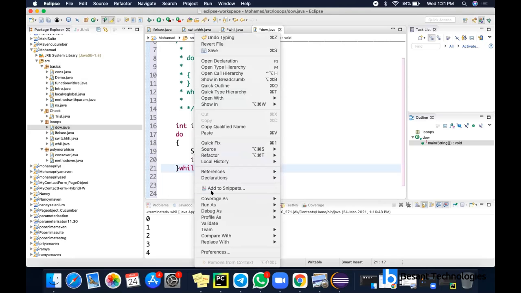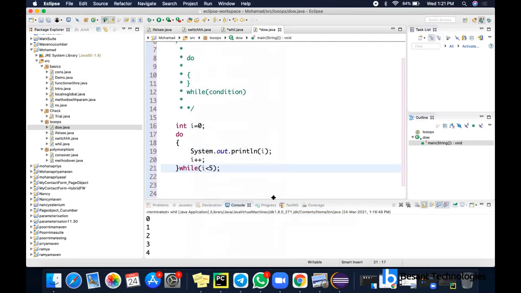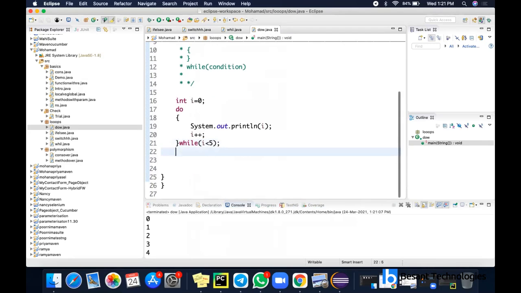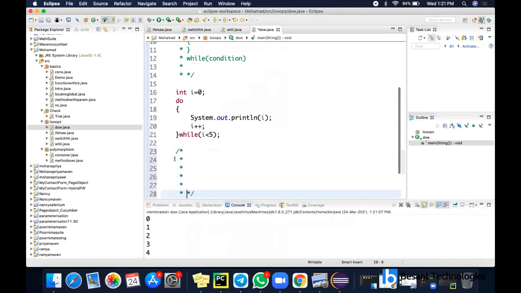So if I run the code, this condition is true, I is less than 5. So the same logic will take place here. So I'm getting 0 to 4. Suppose, actually what is happening, I'll just give you a simple example for the first two iterations alone. So first I value will be equal to 0.